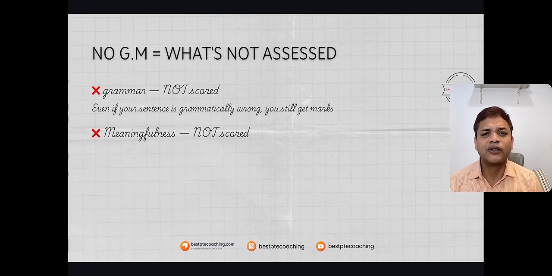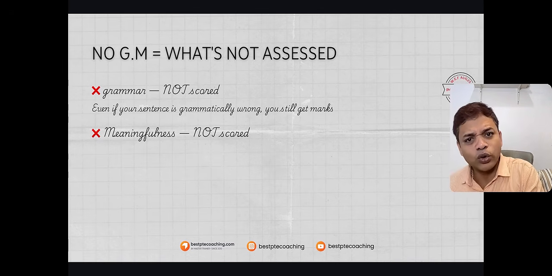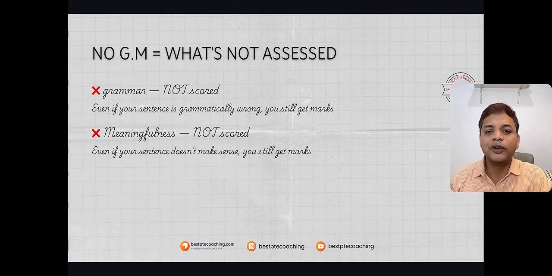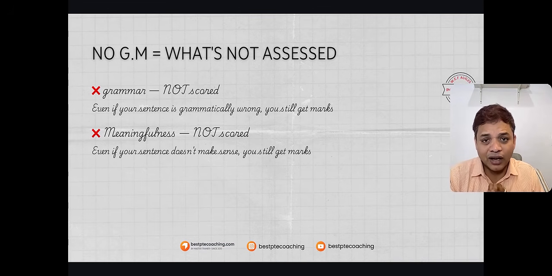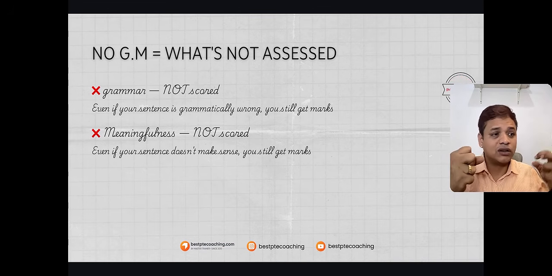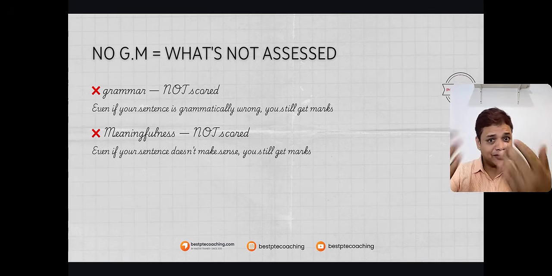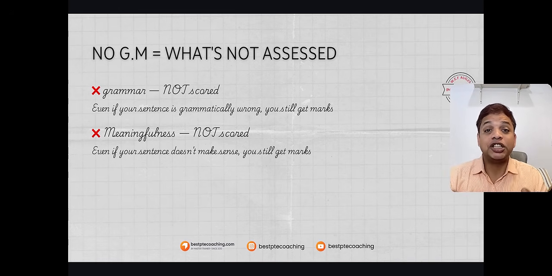So meaningfulness. If you miss out an important noun or an important verb in the sentence, nothing happens, because Pearson PTE, as I said earlier, only looks at input and output matching. How many words I gave the test taker, let's say I gave 10, and how many words is she giving me back, in flow, with clarity in the pronunciation? That's what it sees.